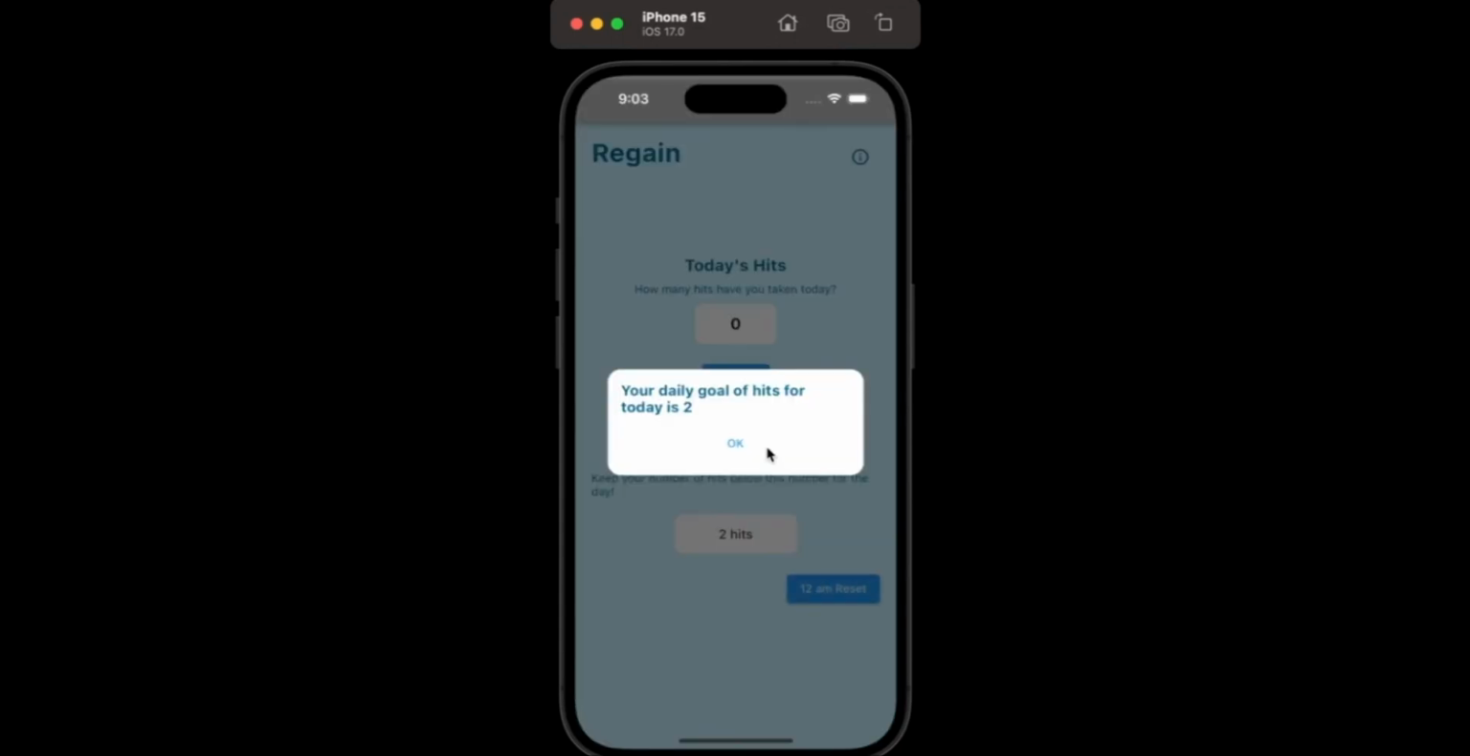So we can test out the algorithm a bit. Here we see that we get a notification. We also have a notification feature in the app. Every single day, the user will get a notification letting them know what their goal number of hits is for that day. And if it's the user's first time opening the app for the day, they'll get a pop-up in the app like so.